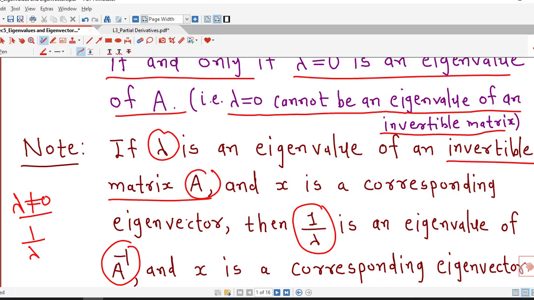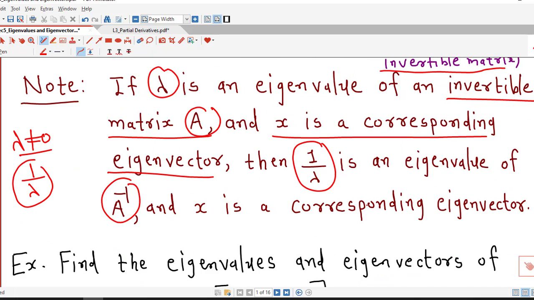And there is no change in the corresponding eigenvectors. If x is an eigenvector of matrix A corresponding to eigenvalue lambda, then x is the eigenvector of matrix A inverse corresponding to eigenvalue 1 upon lambda.